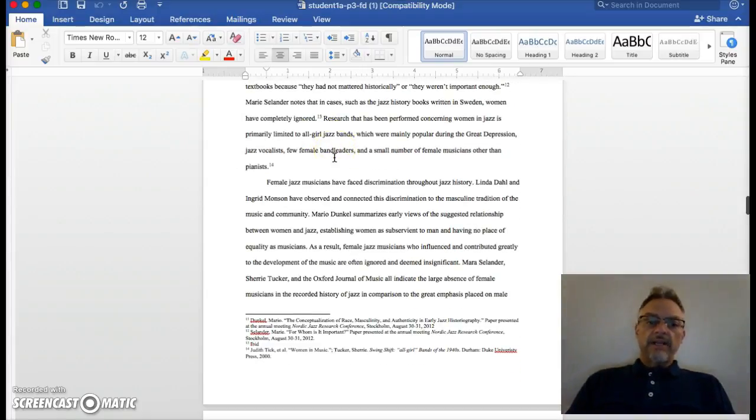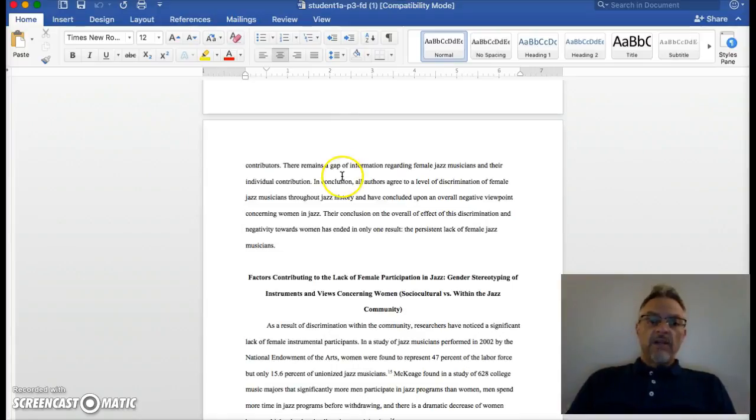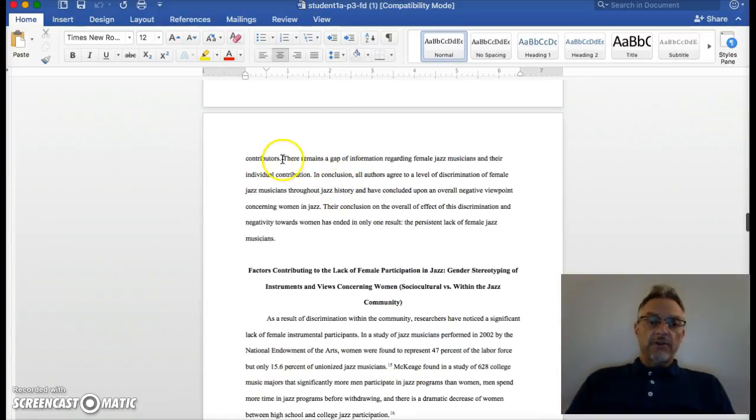And so you kind of just get a feel as you read through this, that conversation feel as opposed to a summary feel. And I like this right here too. Right here, highlighting this, you can probably see it. I think you might see it a little differently. "There remains a gap of information regarding female jazz musicians and their individual contribution."